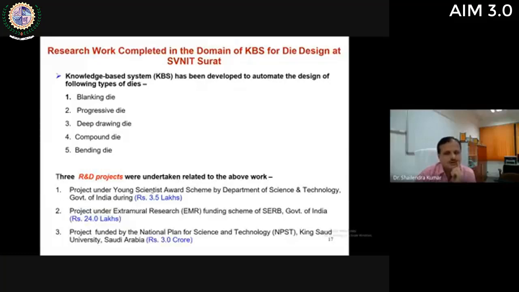So we have completed these 5 types of dies, and we have completed 3 projects in this work. First project I got from DST under the Young Scientist Award scheme. Then a project under the extramural research funding scheme of SERB, that was of 24 lakh. And then one project was under the National Plan for Science and Technology, King Saud University, Saudi Arabia, which was an international project completed at KSU, which was of 3 crore rupees.